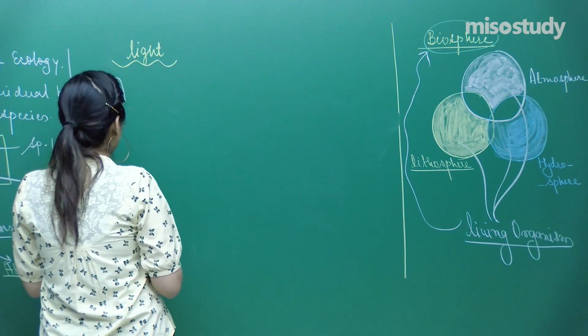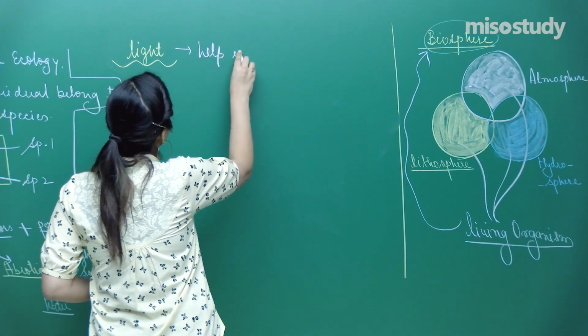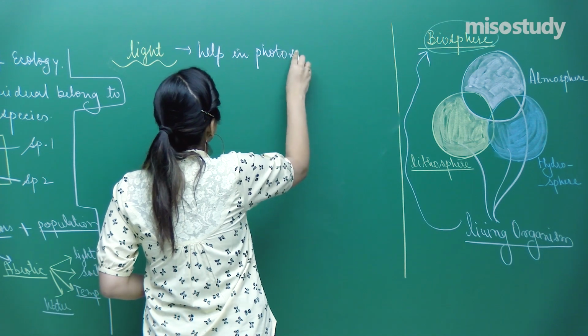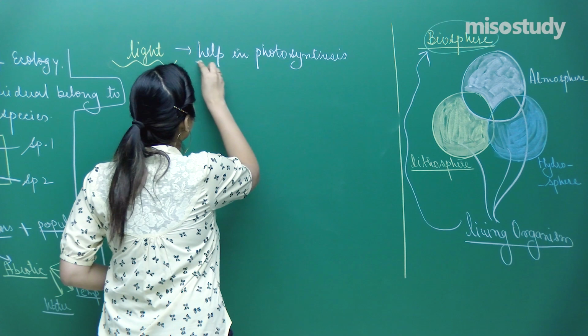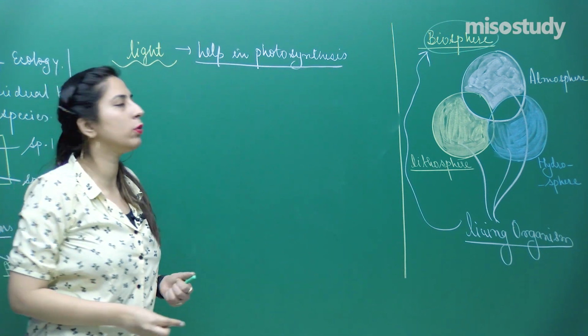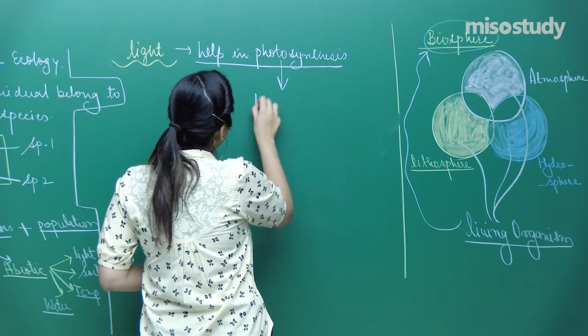So why is this light important? Light helps in photosynthesis, and who does this photosynthesis? Photosynthesis is done by producers.